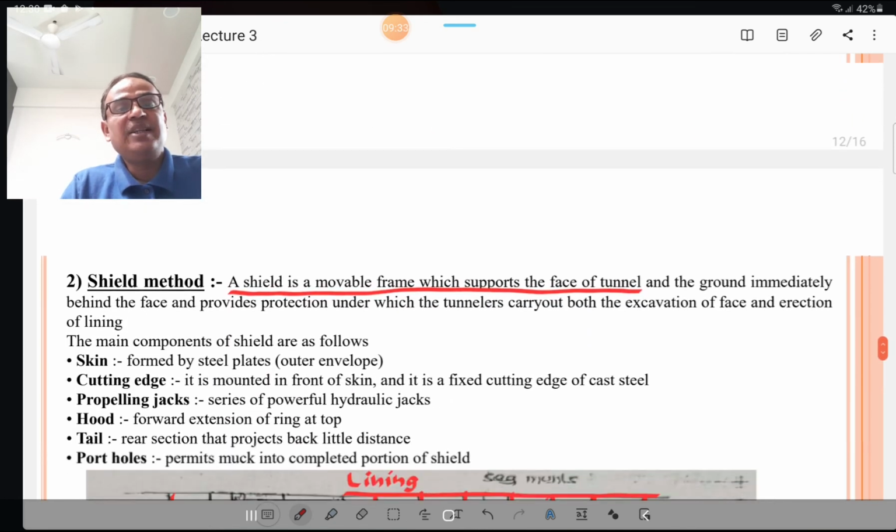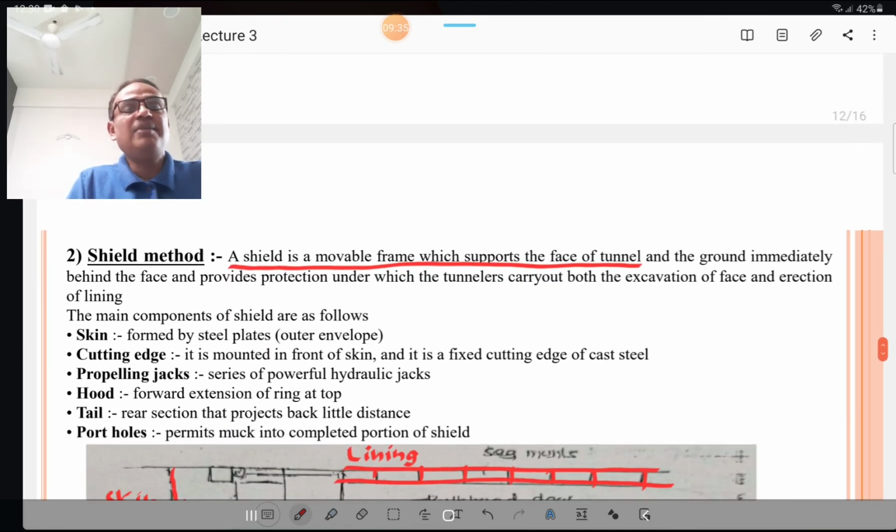Then the shield method. It is also a soft ground tunneling method. A shield is a movable frame which supports the face of the tunnel and the ground immediately behind the face, and provides protection under which the tunnelers carry out both the excavation of the face as well as erection of lining. In such a case, the shield method is advantageously used, and the main components of shields are as follows.